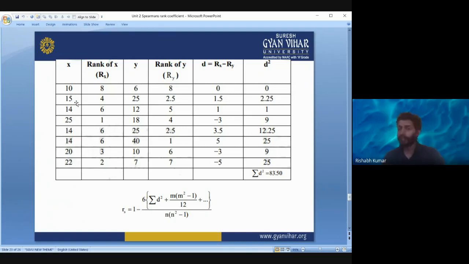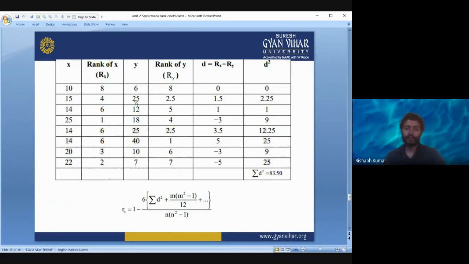Because up to 15 we have rank 4. When we go further down to 14, the next rank would have been 5, but there is another 14, so the next rank would have been 6, then the third 14 would have been rank 7. The average of 5, 6, 7 is 6. So we are giving the rank 6 to all these repeated observations 14, 14, 14. Rank 5 and 7 you will not see in this column because they are skipped.